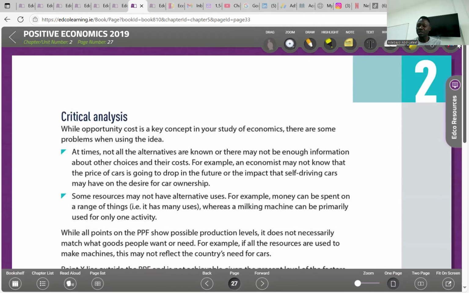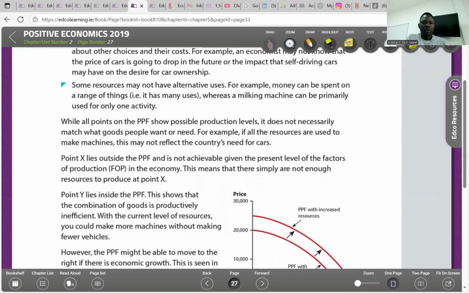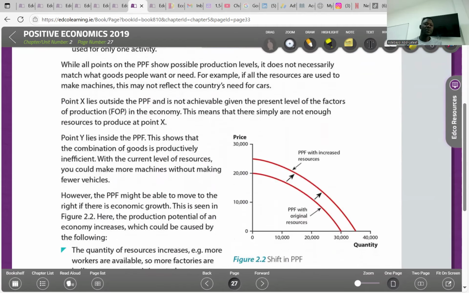For example, money can be spent on a range of things. In essence, it has many uses, whereas milking machines can be primarily used for only one activity. Also, there are some resources that do not have alternate uses. And as a result of that, we might not be able to make choices. While all points on the PPF show possible production levels, it does not necessarily match what goods people want or need. For example, if all resources are used to make machines, this may not reflect the country's need for cars.